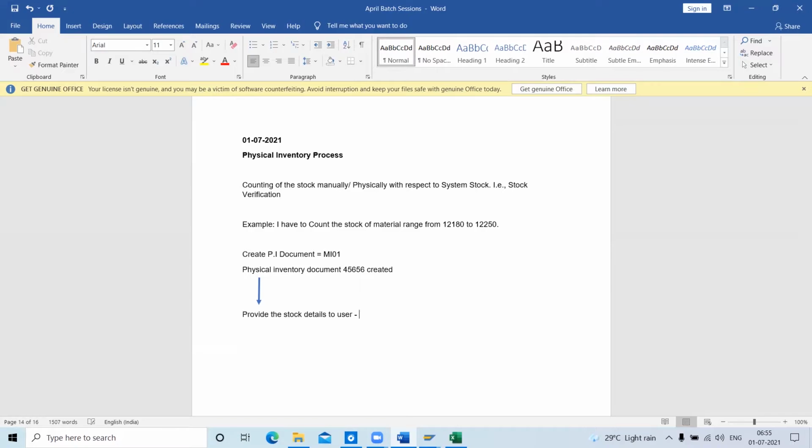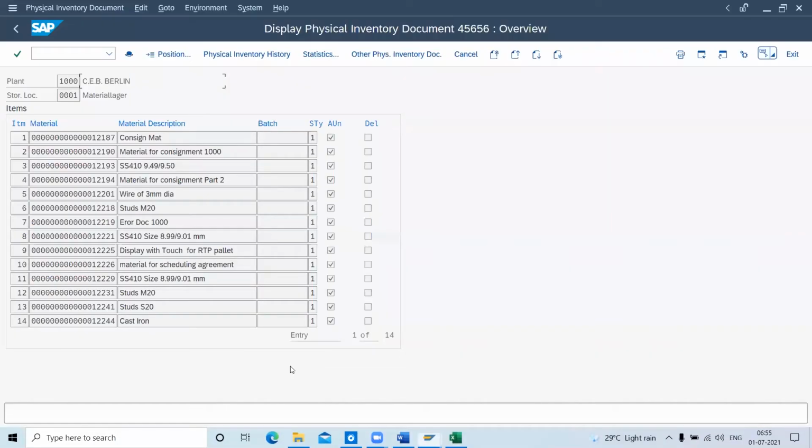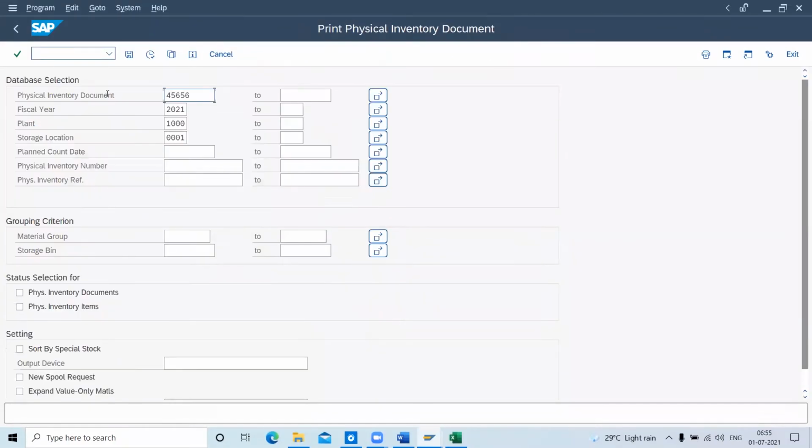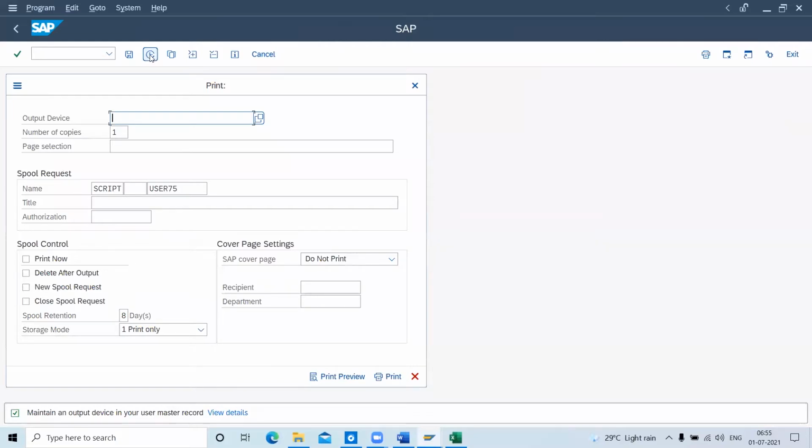The key code is MI21. Let me go to MI21. Here's my document number, fiscal year, plant, and storage location. Let me execute this. You can see Print Physical Inventory Document. It asks for an output device, and LP01 is defaulted. Then go to print preview. If I have my connection to the printer, it will directly print.